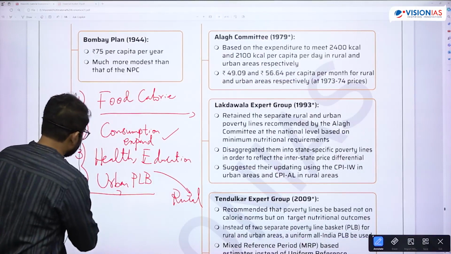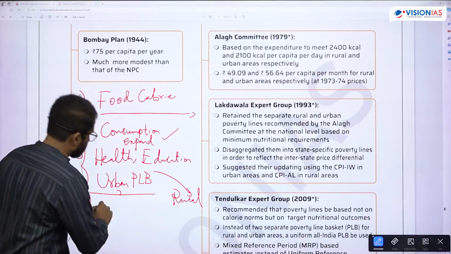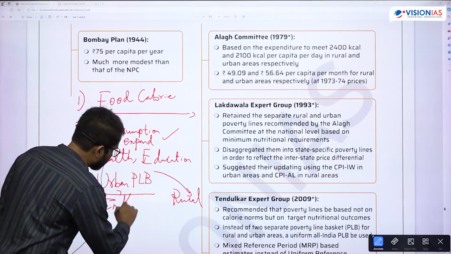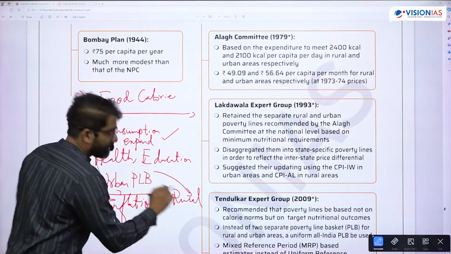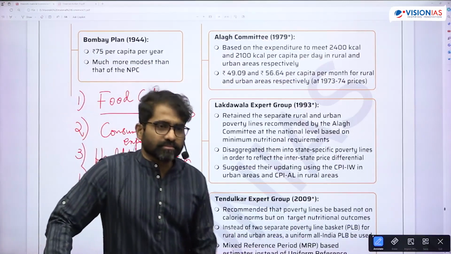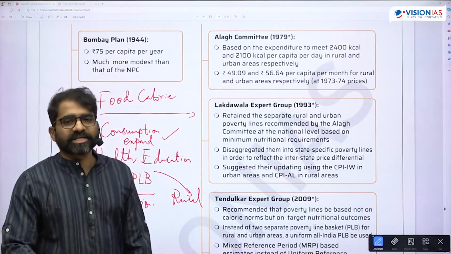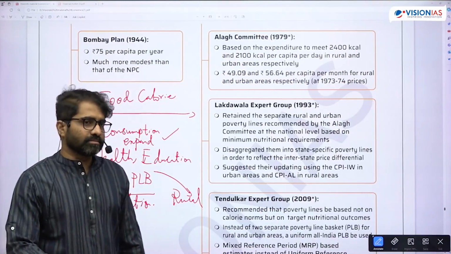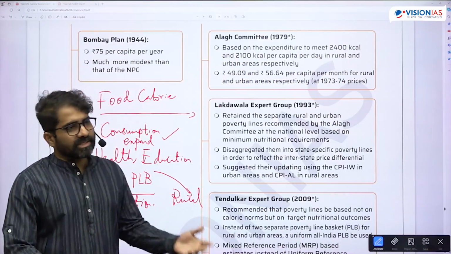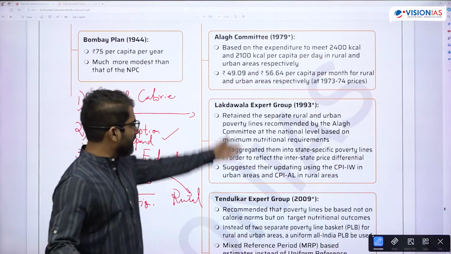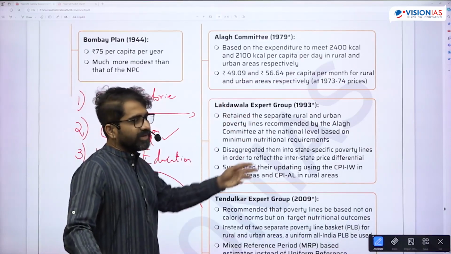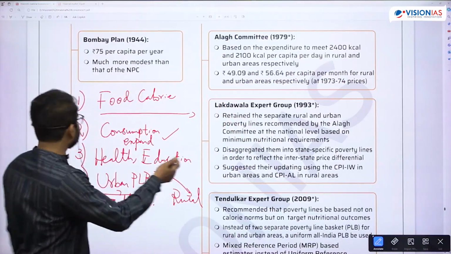And he says do away with crude price adjustments. Crude price adjustments means adjust your baskets properly with inflation. See, he did not calculate separately. He will take the Lakdawala method and he will change it. So what did he change?